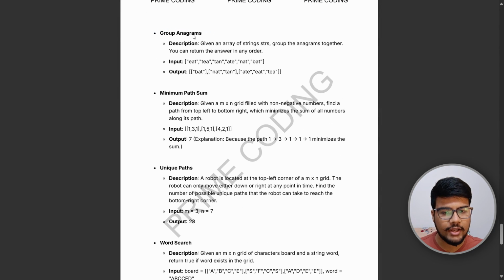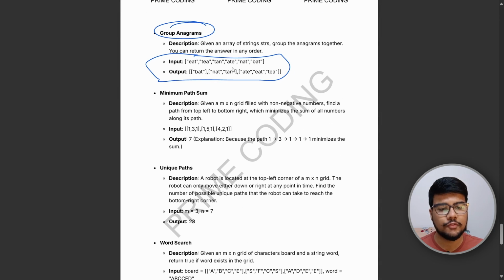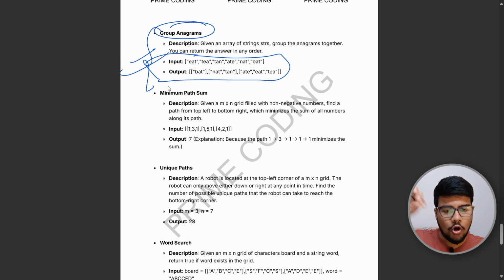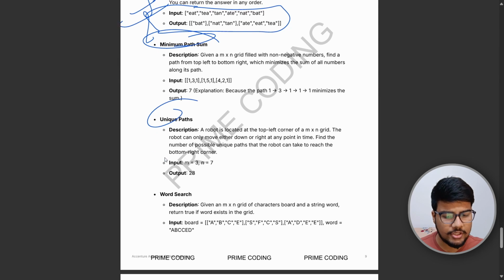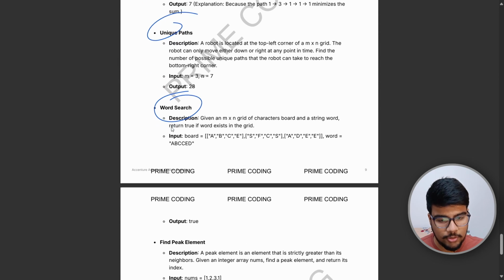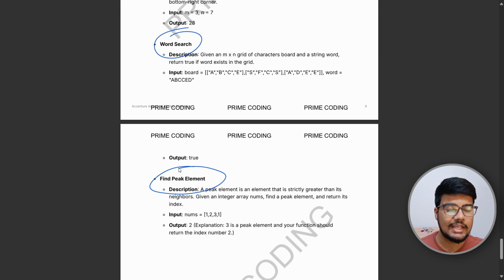So yeah, group of anagrams, you can see this question was personally asked of me in the interview too. I have given multiple interviews, and I have seen this exact question, and I have added this question in the sheet also, so that this sheet will help you to crack any company. So minimum path length, unique path, some DP problems are there, word search problem is also there, and find a peak, which is a binary search question.